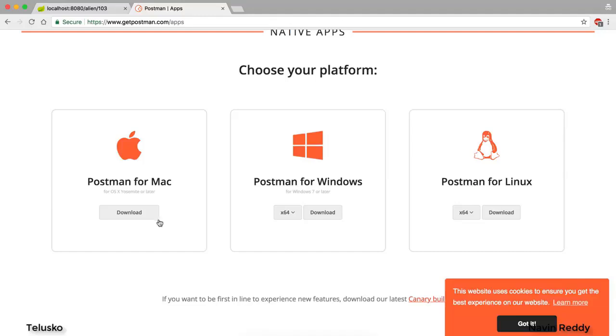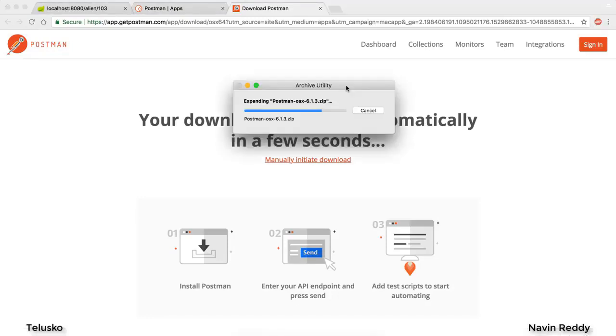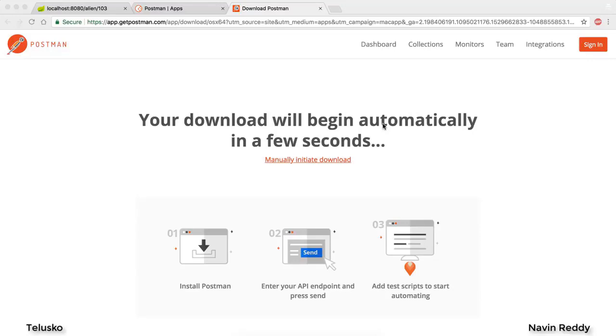Since I'm using Mac, I'll be clicking on this. If you are using Windows, of course, you'll go for download, and for Linux, we have download there. Now we'll click on download here. It should get downloaded and you can install it. It's very easy actually. It is getting downloaded, we'll wait for some time. It is getting unzipped. When I click on the download, it will give me a pop-up, and then we'll say, okay, move to application folder, yes.